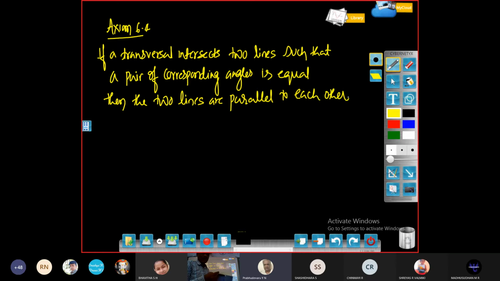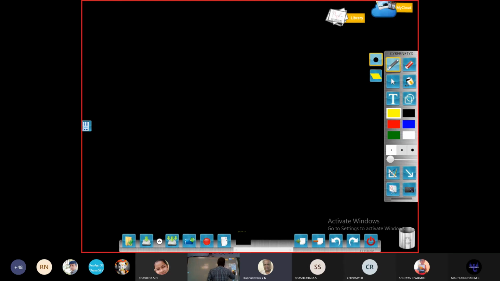Using these two axioms, we can prove another set of properties, which we can call theorems. Now using this property we can prove some more theorems. So let us write that as a theorem now. I am going to prove another theorem using the same property we have now learned, two axioms. If corresponding angles are equal, then the lines are parallel. If lines are parallel, then the corresponding angles will be equal. So now let us go to theorem 6.2.